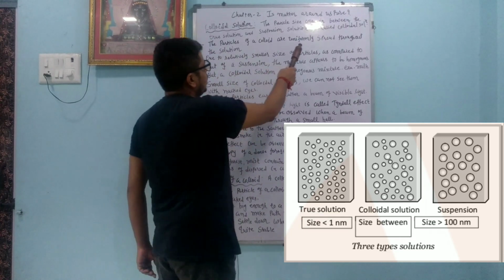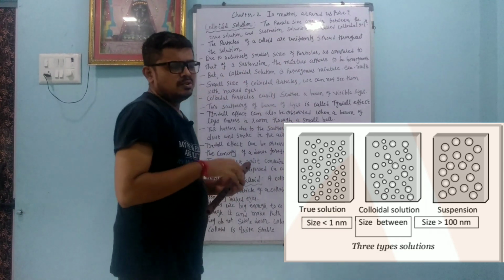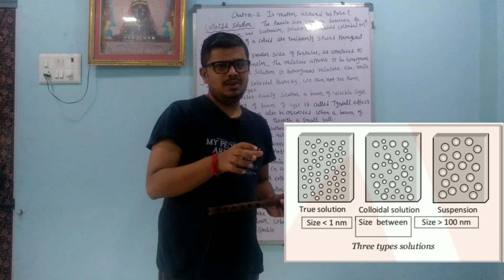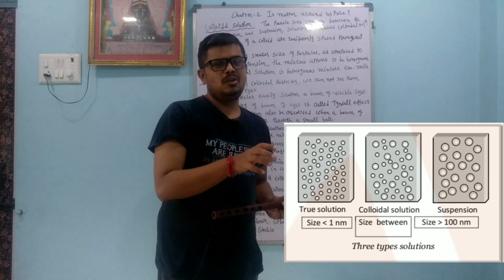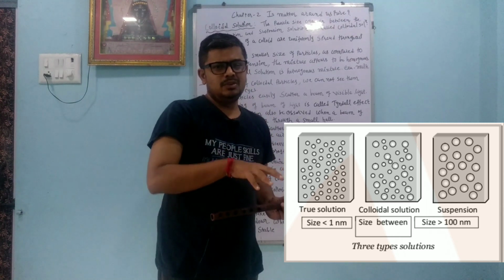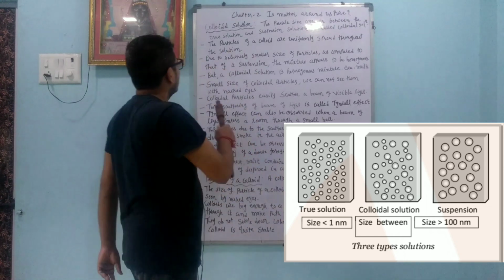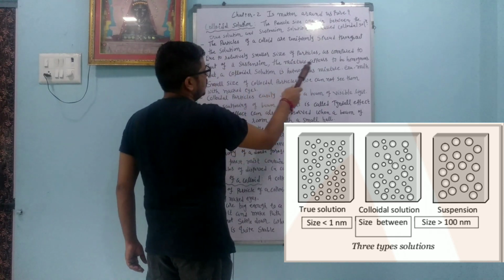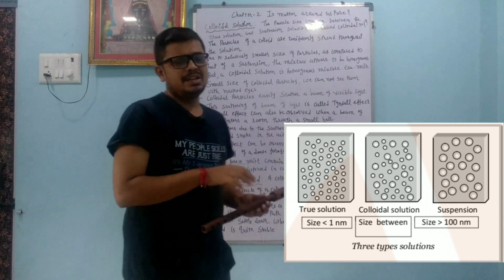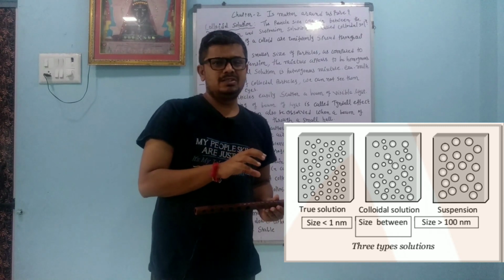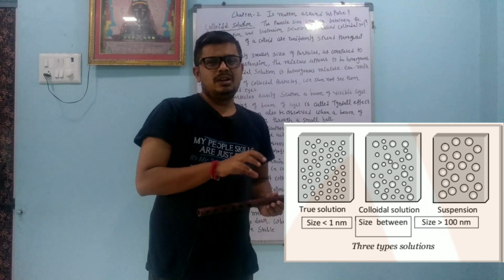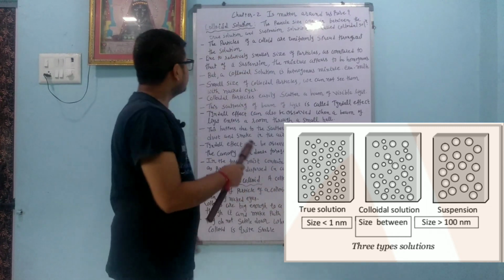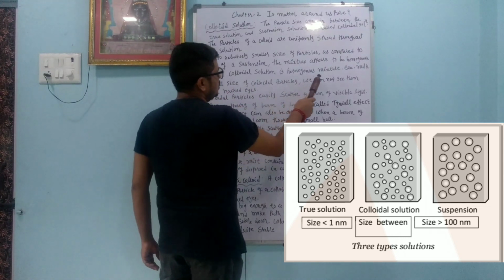The particles of the colloid are uniformly spread throughout the solution. So when we make tea and filter it, and leave the tea for a long time, what happens? The particles do not settle down, so it disperses totally and properly. Due to the relatively small size of the particles as compared to those of a suspension, the mixture appears to be homogeneous. The particle size is on the nanometer scale, very small, and because of that it looks like a homogeneous mixture, but it is not. A colloidal solution is a heterogeneous mixture.